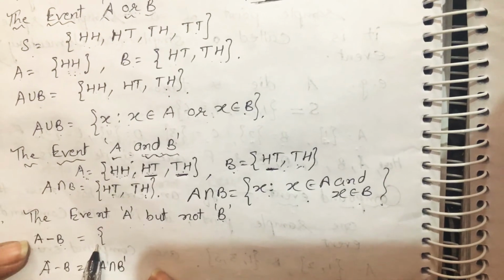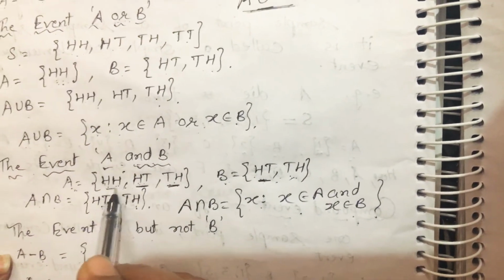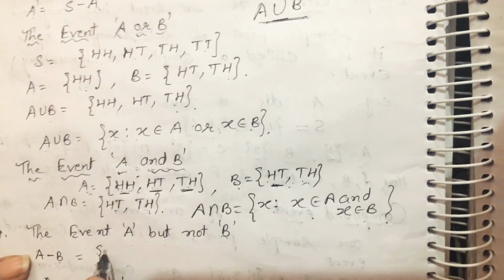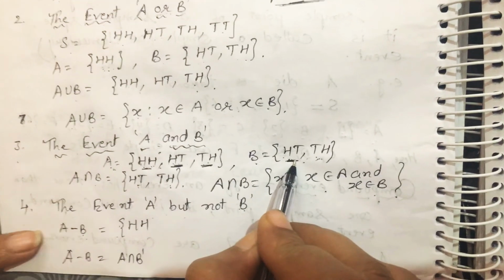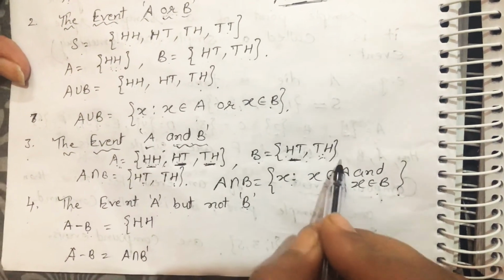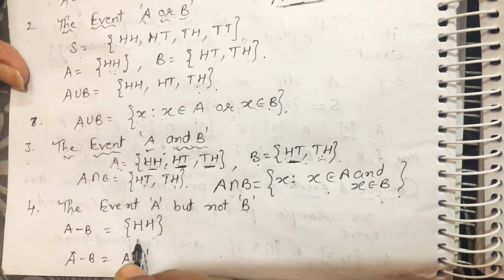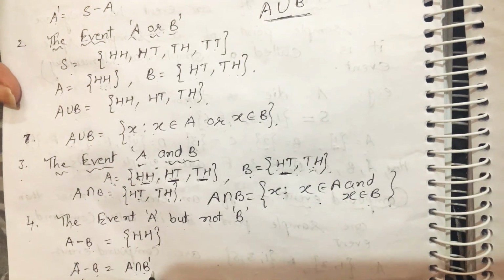What will be A minus B? We will remove common elements. So HH is here, HH is not here, so we will take HH. And HT is here, HT is also here, so we will not take it. And TH is here, TH is here, we will not take it. So what is A minus B? HH. And we can write A minus B is equal to A intersection B complement.